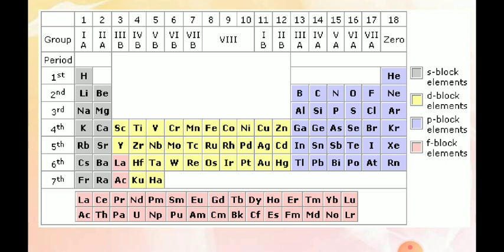And they are placed in different groups, and those groups are shown at the top of the periodic table, that is first A, second A, third B, fourth B, fifth B, like this.